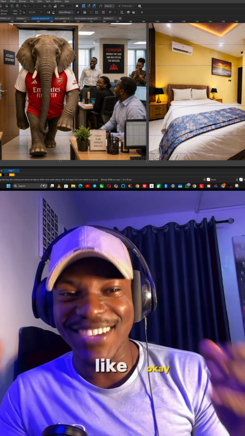So I went to ChatGPT and I sent in the two images and I prompted. I said, I want you to make this design as neat as possible. One, make the elephant with the Arsenal jersey sleep on the bed. In the second frame, the elephant holds the Premier League trophy, like you are sleeping with your wife. Please make it clean and make it look like it was humanly designed, not AI infusion. Load in 8K and the size should be 3 by 4. So it generated